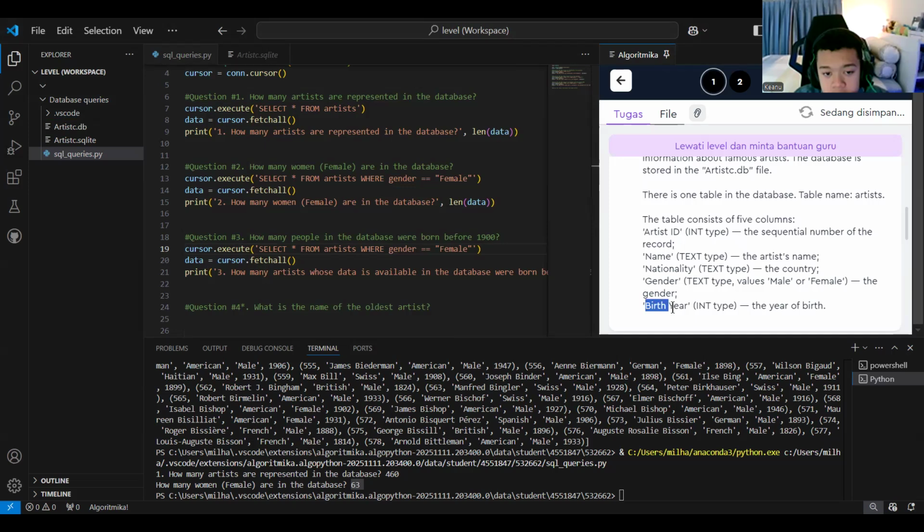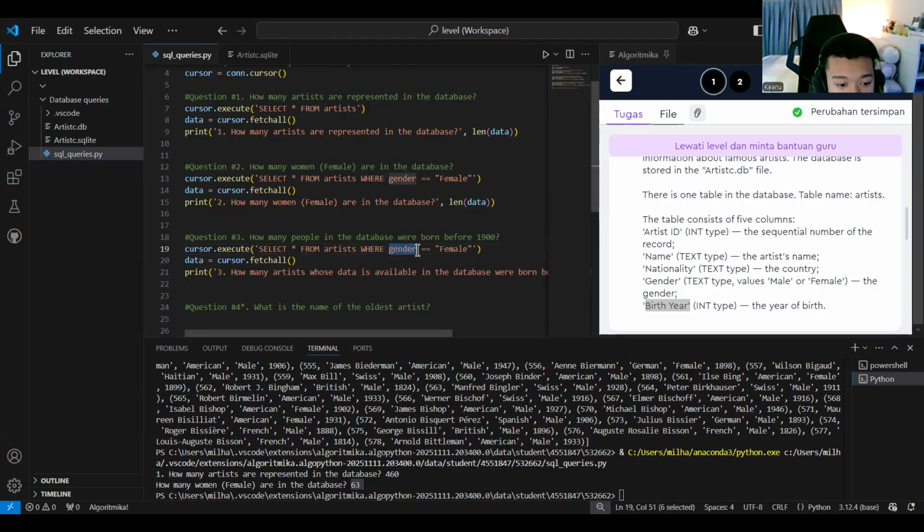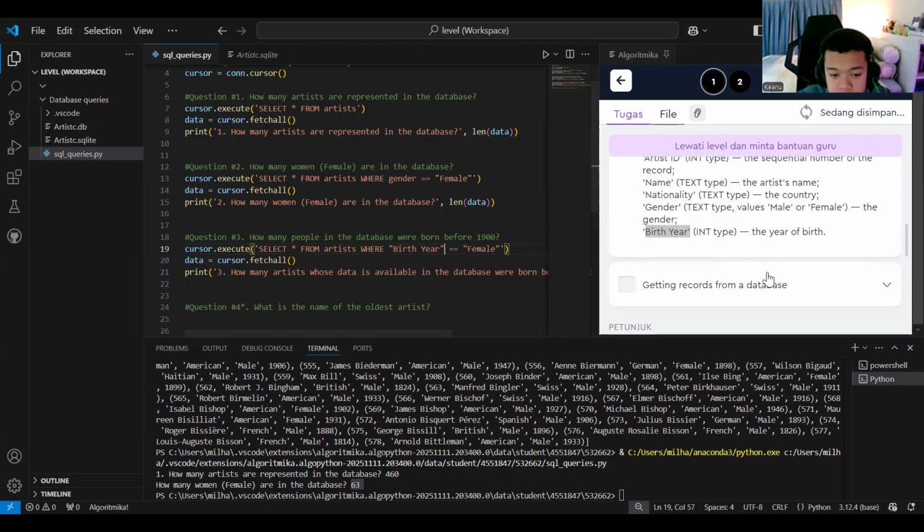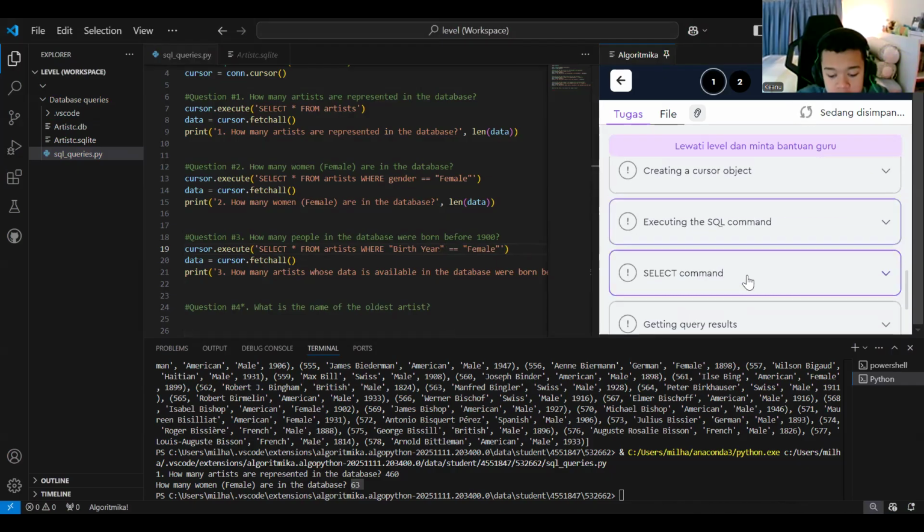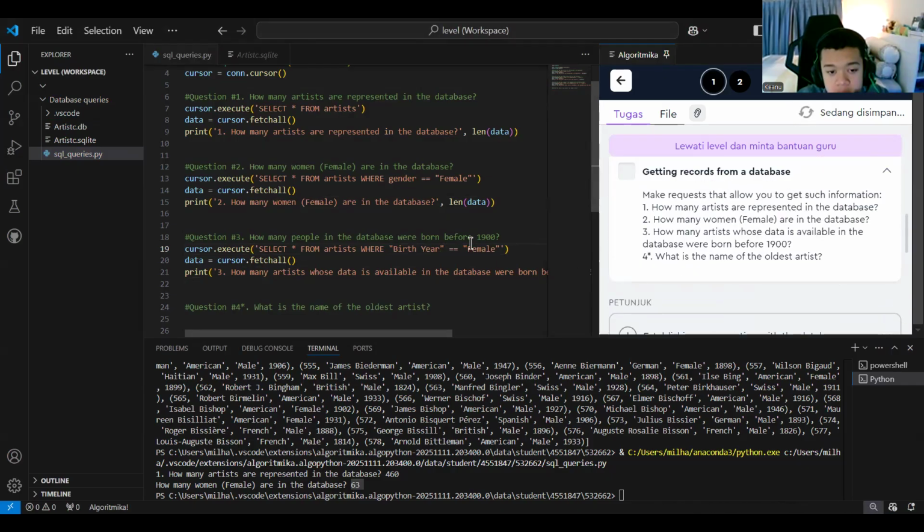Just copy this. Don't forget to use the double quotes. Before means we can use less than. Less than 1,900.